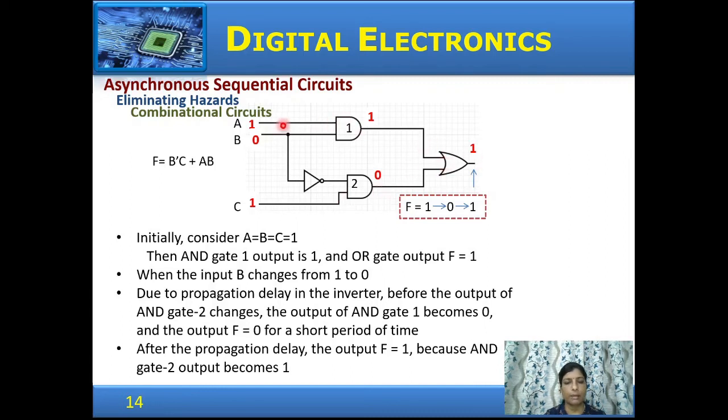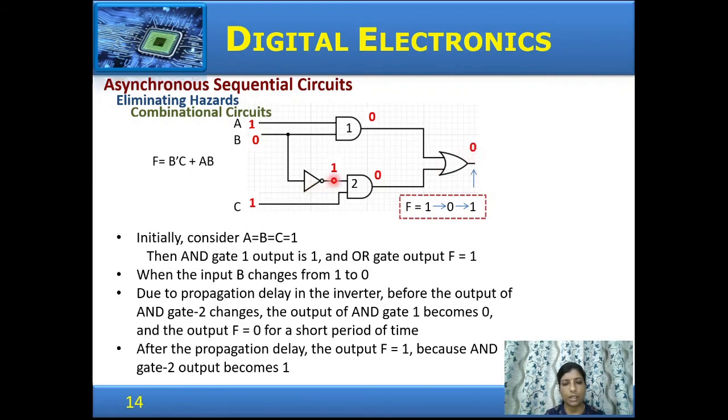But let us see what happens. A is 1, B is 0. The output of gate 1 changes to 0. In the meanwhile, because of propagation delay due to the inverter here, the output of the inverter has not yet gone to 1 and the gate 2 output is still 0, whereas the gate 1 output has changed to 0, and therefore the OR gate output is 0.